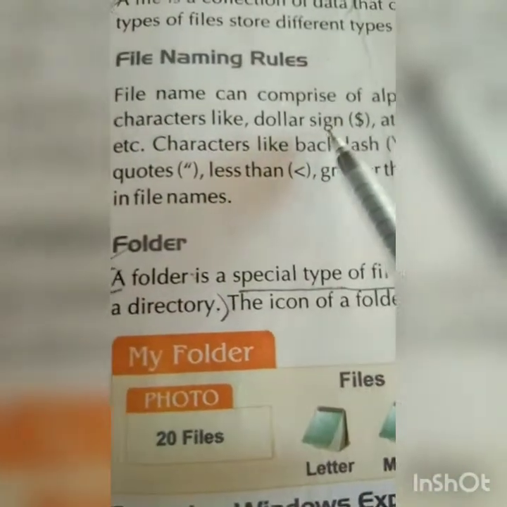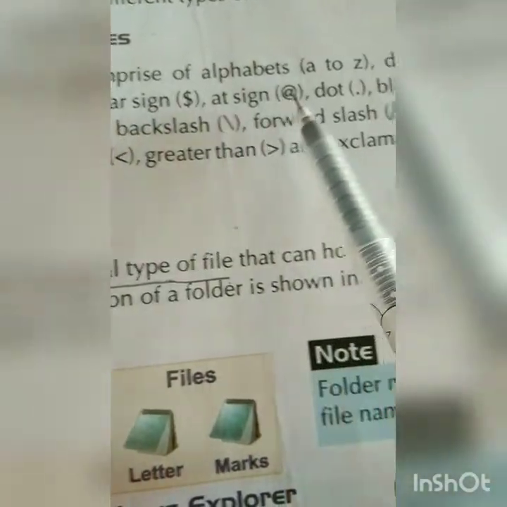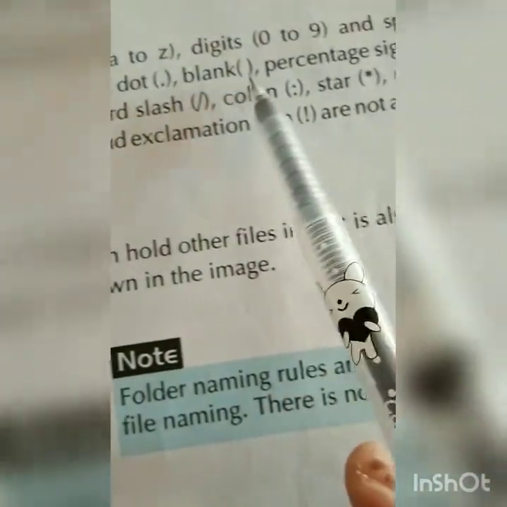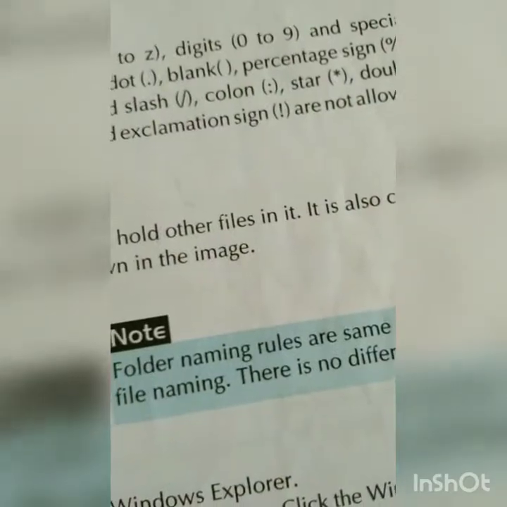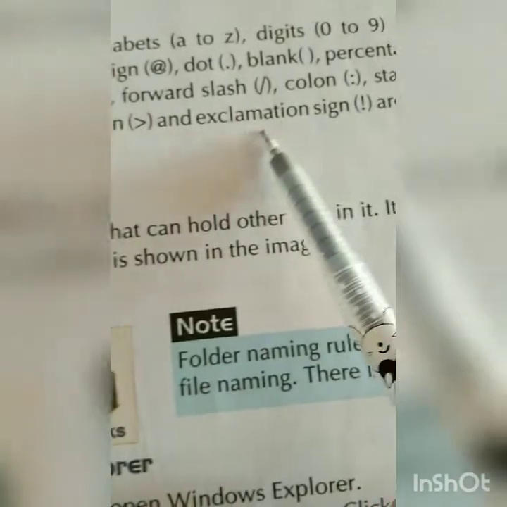Clear? Till here it was applicable, you can give a file name with the $ sign, @, dot, blank, % sign. But characters like backslash, forward slash, colon, star, double quote, less than, greater than sign, exclamation sign are not allowed in file names.